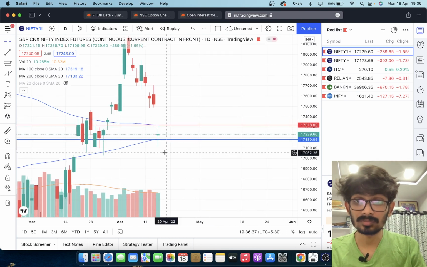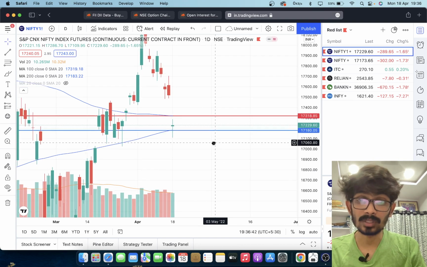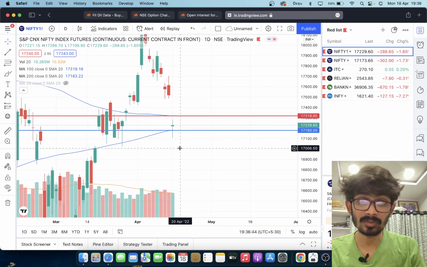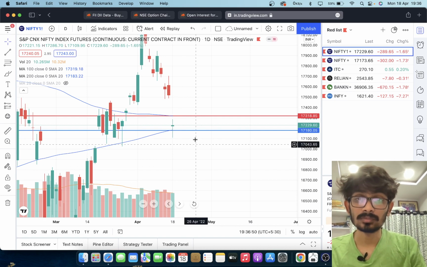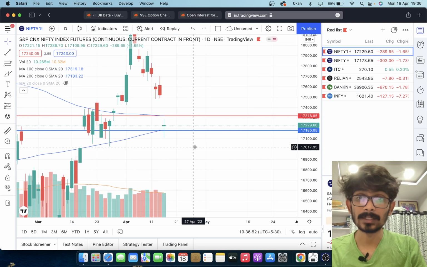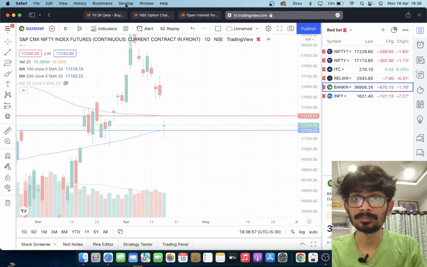Once it decisively breaks 17,000, we can take longer term trades. Once it breaks 17,200, you can target 17,000. Again we need to check how it stands at 17,000, and then we can go for futures short or aggressive selling. Okay, coming to Bank Nifty.